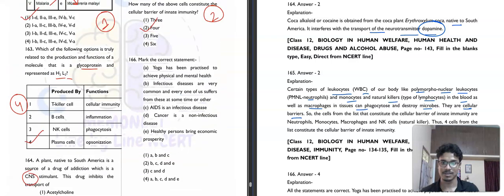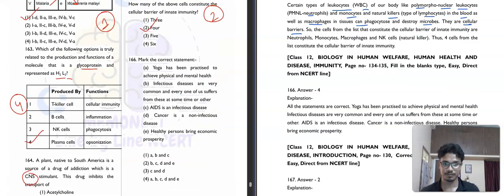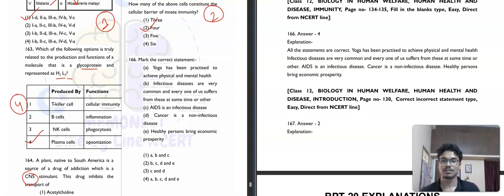The question number 166. Mark the correct statement. Yoga has been practiced to achieve physical and mental health. Correct. Infectious diseases are very common and every one of us suffers from that sometime or other. Yes, like I am suffering from cough and cold. AIDS is an infectious disease. Does AIDS obviously transmit from one person to another? Then cancer is a non-infectious disease. Yes, cancer does not transmit. Healthy person brings economic prosperity. Okay, so if you are healthy, if you are good, then you will also bring some money. Okay, like that way.